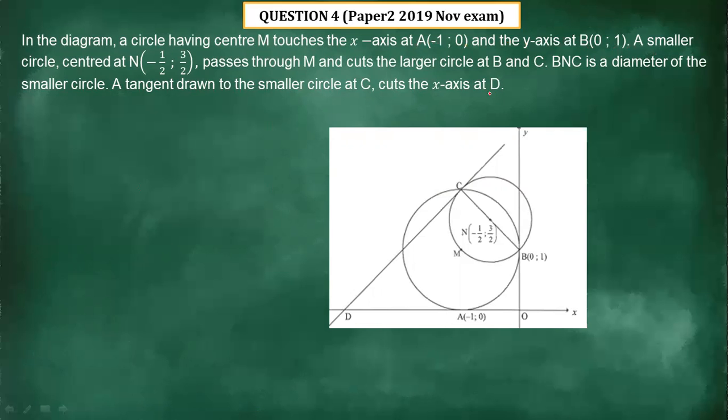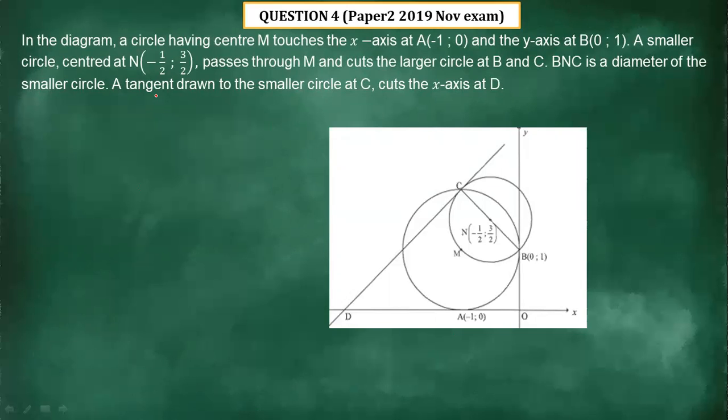A smaller circle centered at N, which is -1/2:3, passes through M and cuts the large circle at B and C. BC is a diameter of the smaller circle.